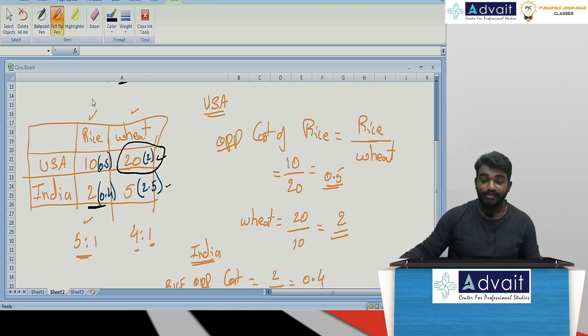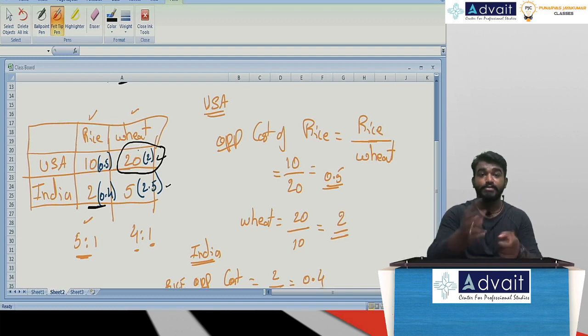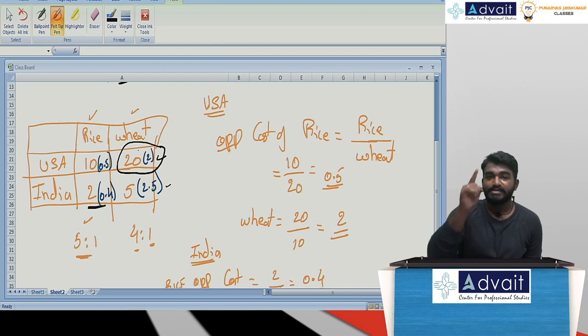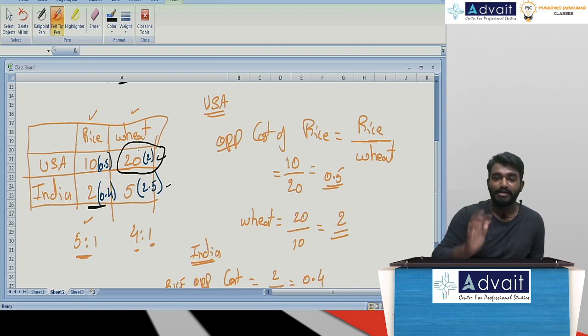And boss, this opportunity cost concept was developed by Haberler. Now, in terms of comparative advantage theory, we are going to compare the nations' productivity and take out an opportunity cost element. Whichever nation has a lower opportunity cost is going to be better. According to my example, India has a lower opportunity cost in terms of rice production, and the USA has a lower opportunity cost in terms of wheat production.